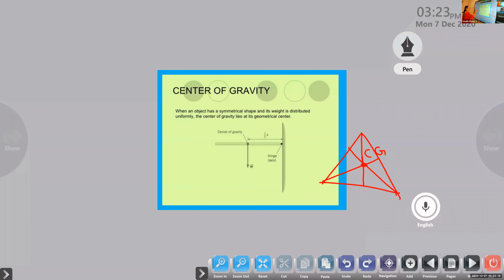Similarly, center of gravity of a cylinder. The center of gravity of the cylinder will be at the center of the cylinder. If you draw the line where the center of the circular shape and the curved shape meet, there is the center of gravity.